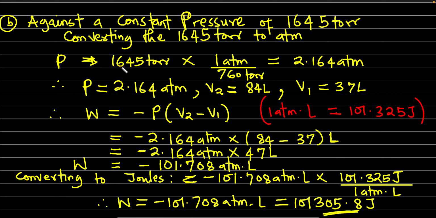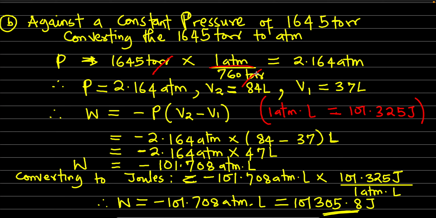So for us to convert to ATM, we say 1645 torr. Now you put torr down so that it can cancel, and you leave ATM up. You ask yourself, what is the relationship between ATM and torr? Class, 1 ATM is equivalent to 760 torr.